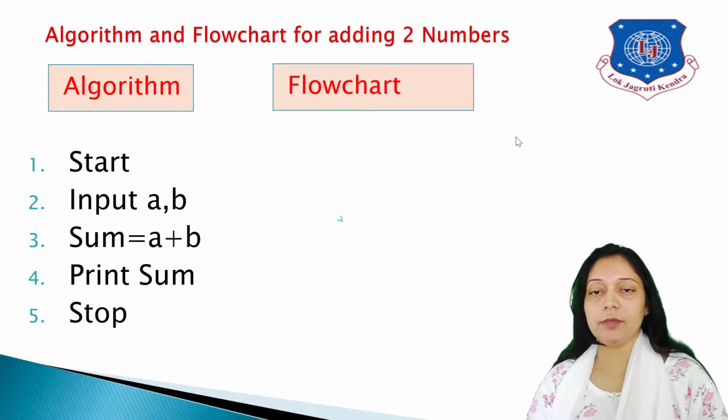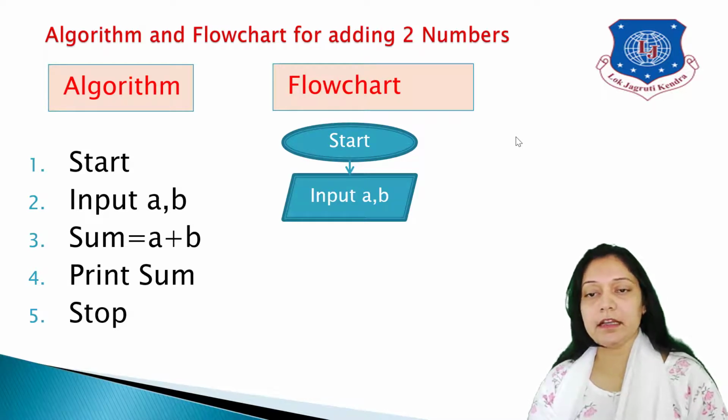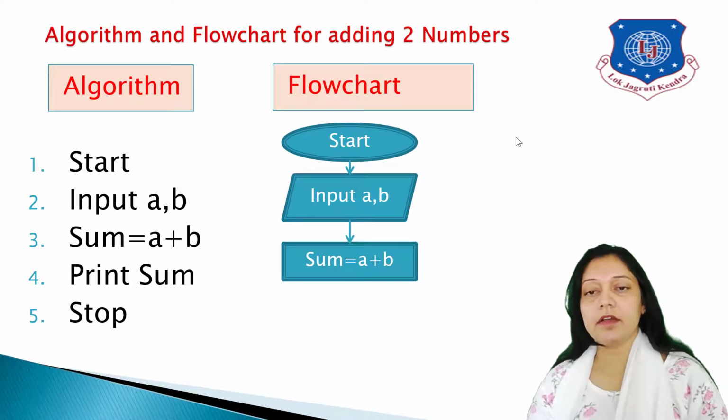Now I'll convert the same algorithm points into a flowchart. For the flowchart, as I said, it will start with the start symbol. Next I want to read two numbers. The symbol for reading is the parallelogram, in which you can use the word input or read. Input A comma B means I'm going to read two numbers A and B. Next I want to do addition, so I'll use the processing symbol, that is sum is equal to A plus B. Use the rectangle symbol.